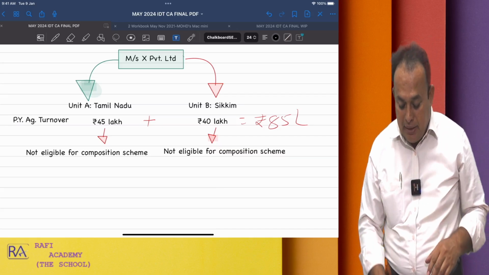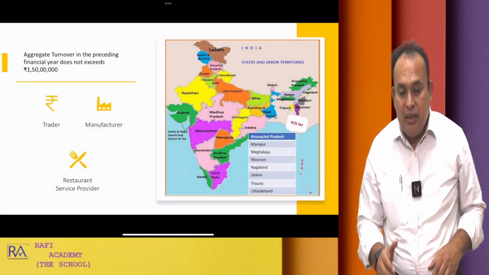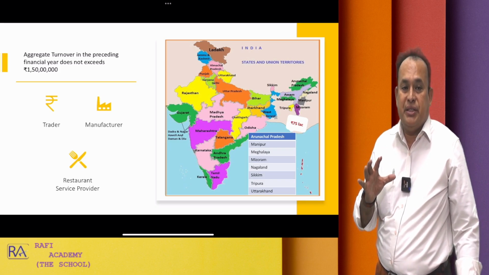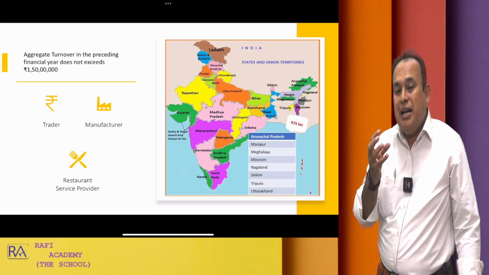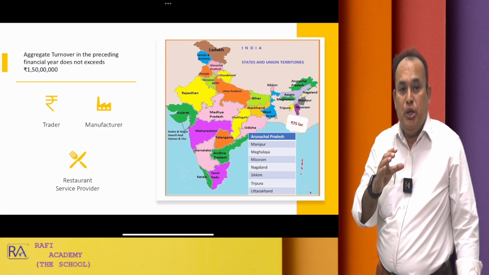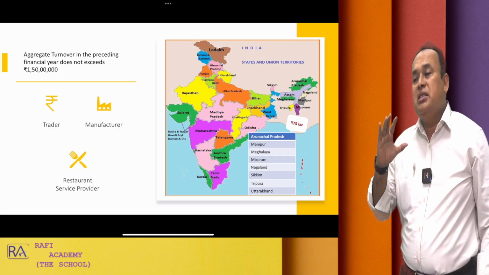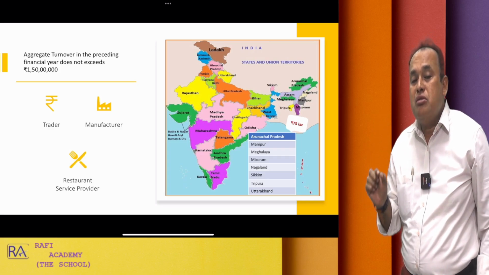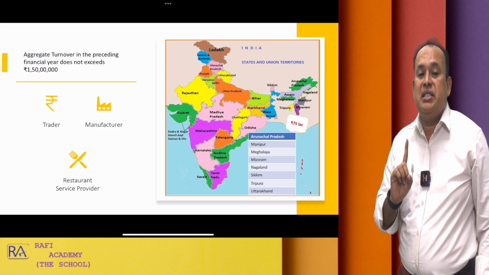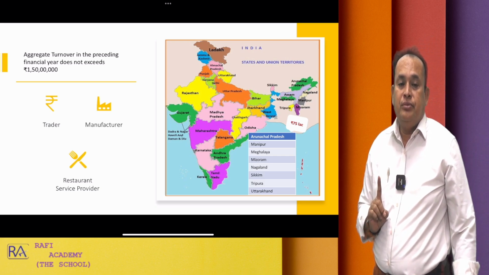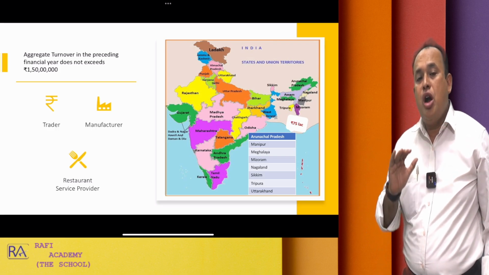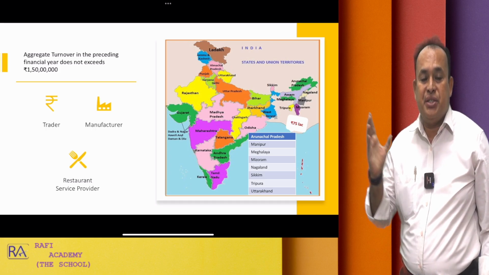Now please come back to where we are referring to the concept of aggregate turnover should not exceed. So we came to know this aggregate turnover, my dear, how to determine, I will explain to you in due course. For the time being, understand this aggregate turnover should not include GST taxes. This 1 crore 50 lakhs or 75 lakhs should not include GST taxes.